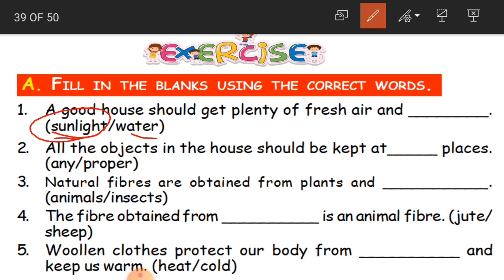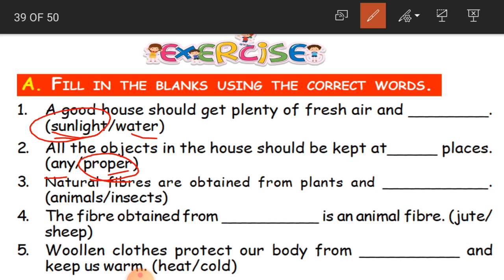The second blank is, all the objects in the house should be kept at dash places. All the things in the house must be kept at dash places. Options are any or proper. So can we keep any object here and there wherever we wish? No, we have to keep them in a proper way, in proper places. Okay, so proper is the correct answer.